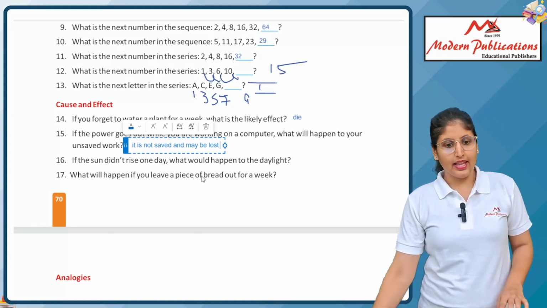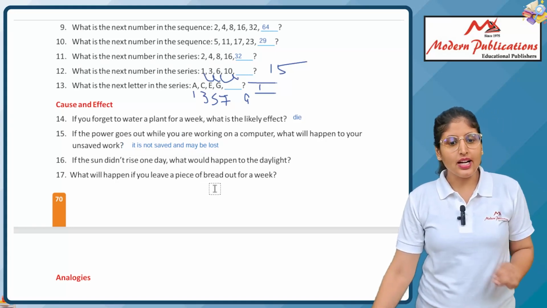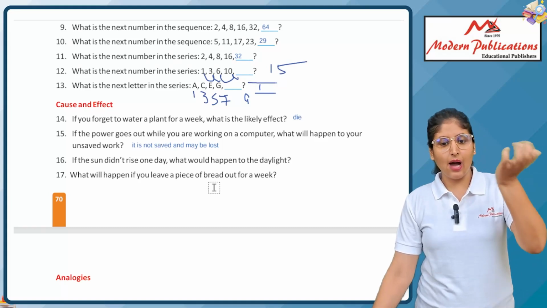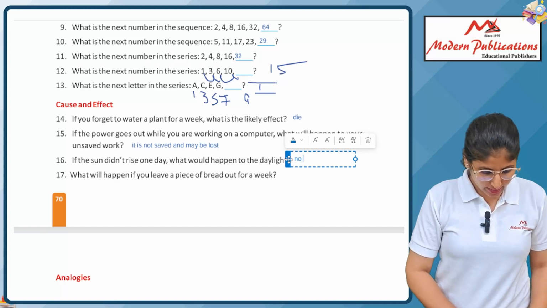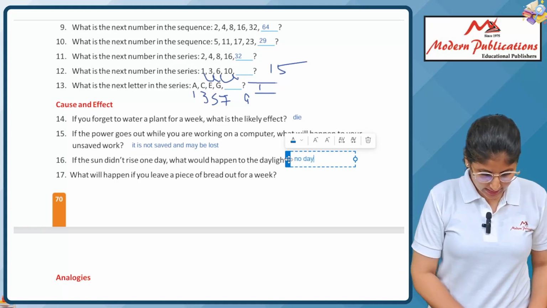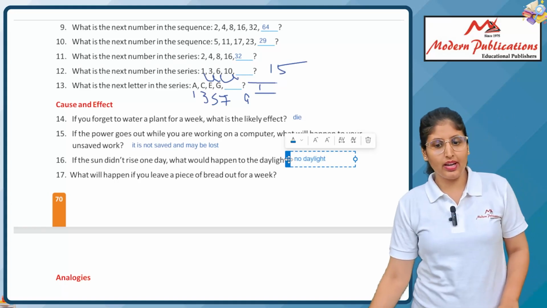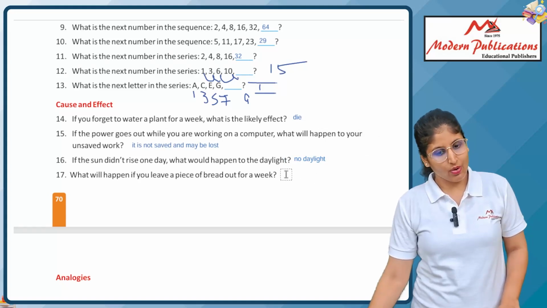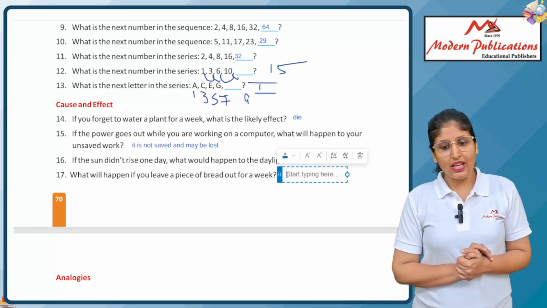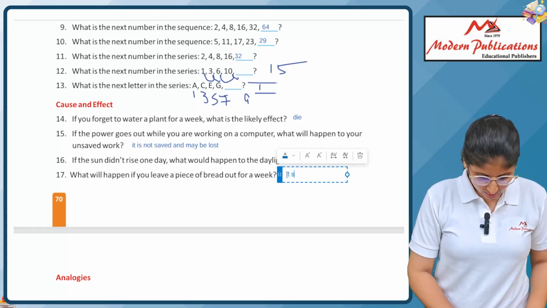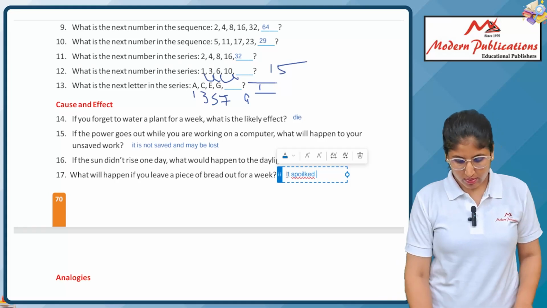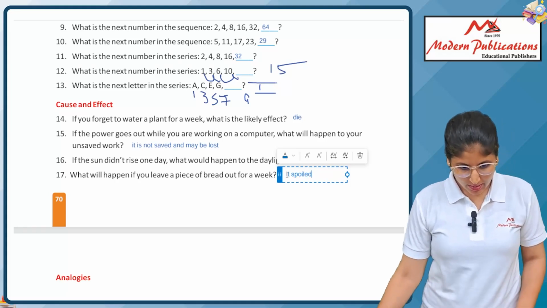Okay, next. If the sun does not rise one day, what will happen to the daylight? No daylight is there if the sun is not there. If the sun is not there, how is it possible that daylight is there? Okay, what will happen if you leave a piece of bread out for a week? It's spoiled. Yes or no? Yes.